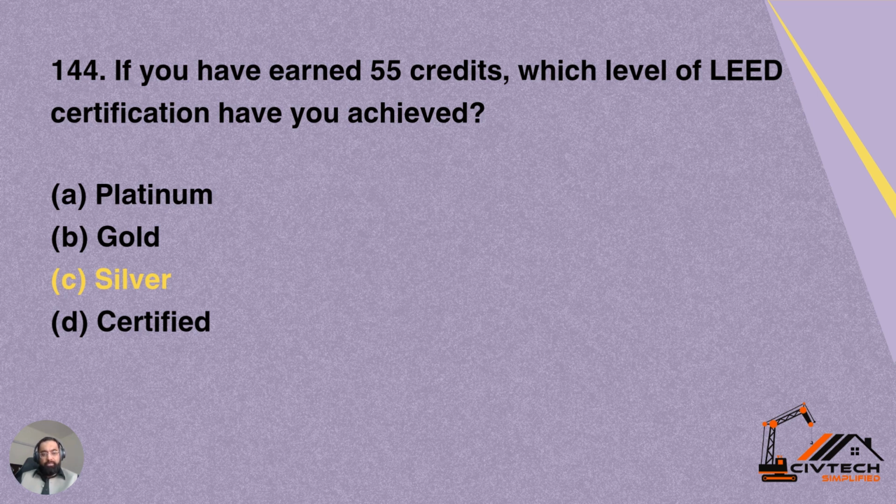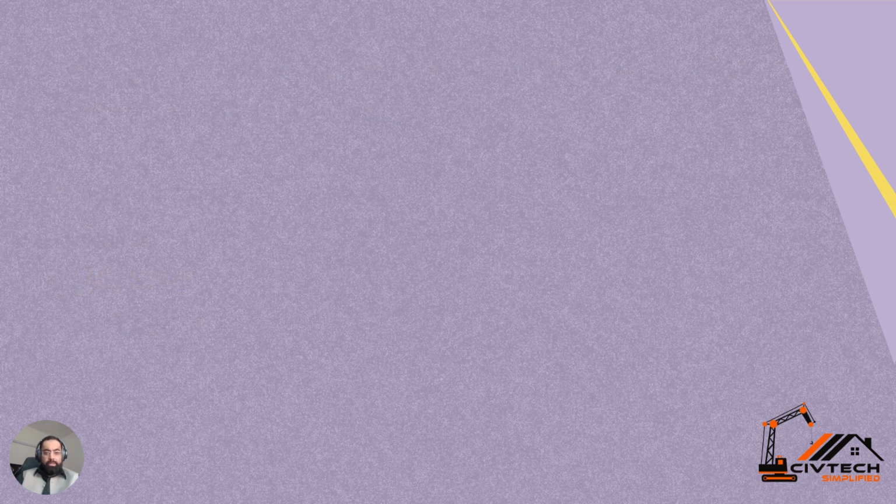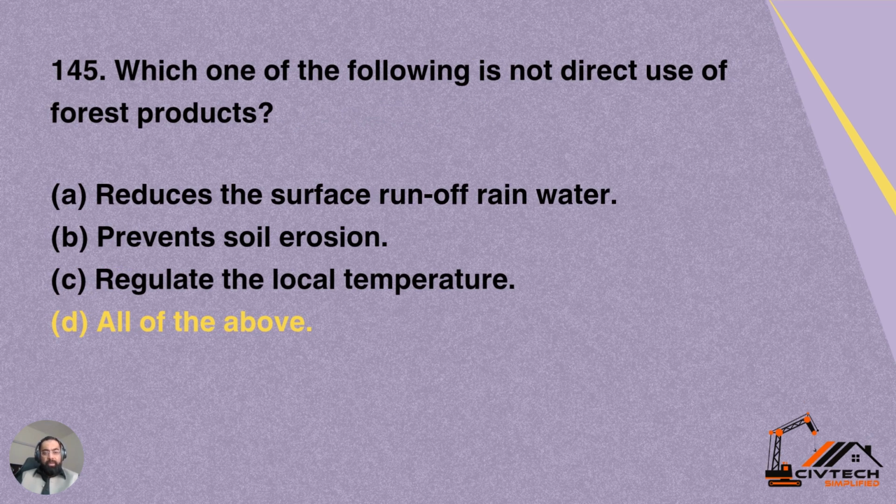Option A is platinum, option B is gold, option C is silver, option D is certified LEED. So option C is correct, silver. Certified starts at 40, and after 50 it's silver. Option C is correct for this question.